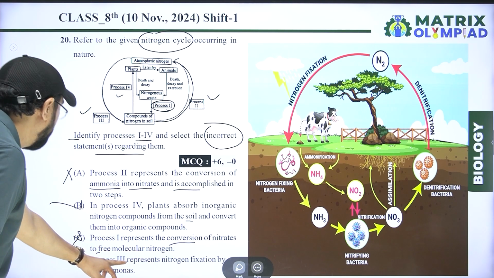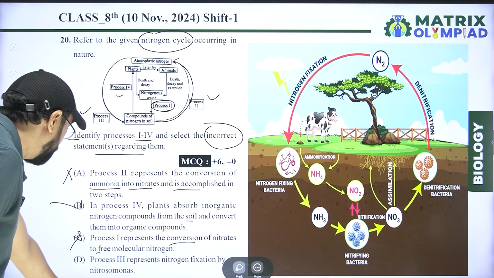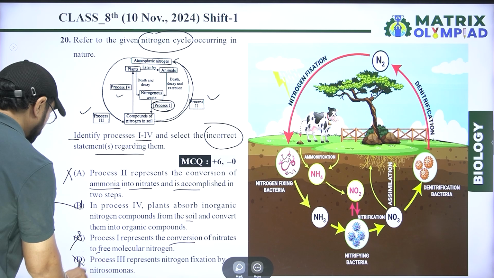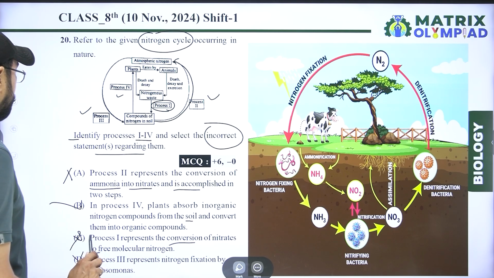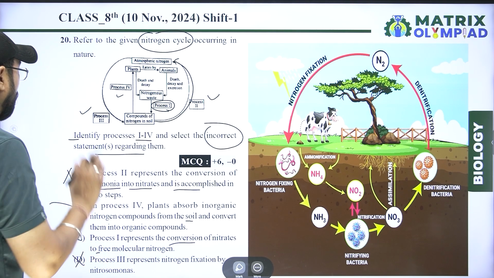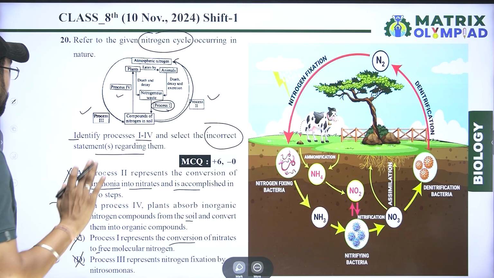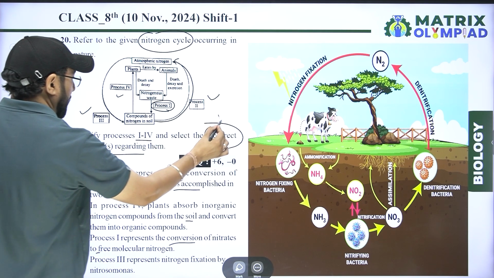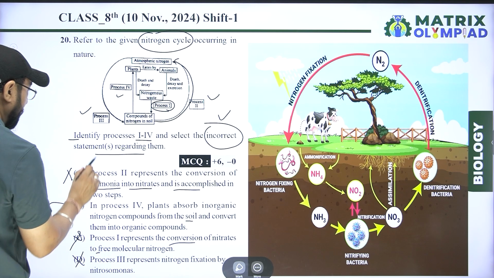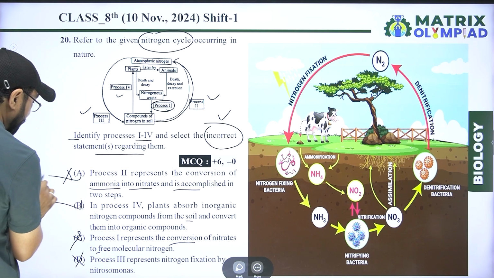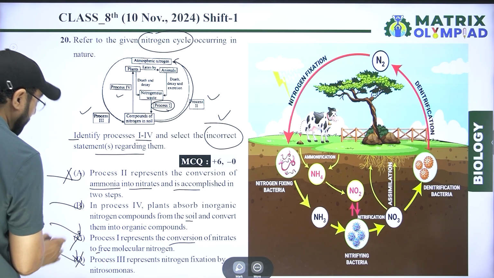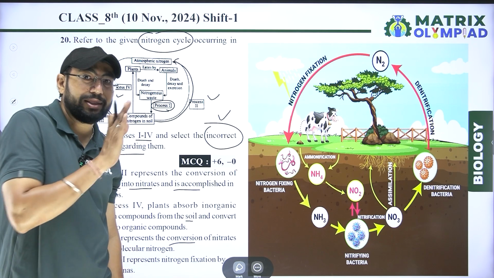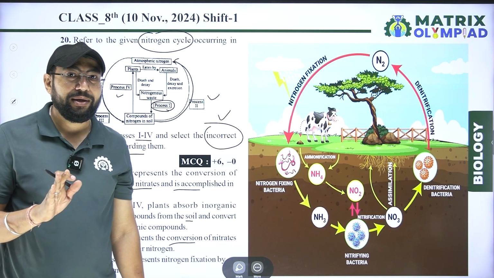And process third represents nitrogen fixation by Nitrosomonas? That is wrong. So according to this condition, select the incorrect statement: A, C and D. A, C, D are the incorrect statements for this nitrogen cycle.